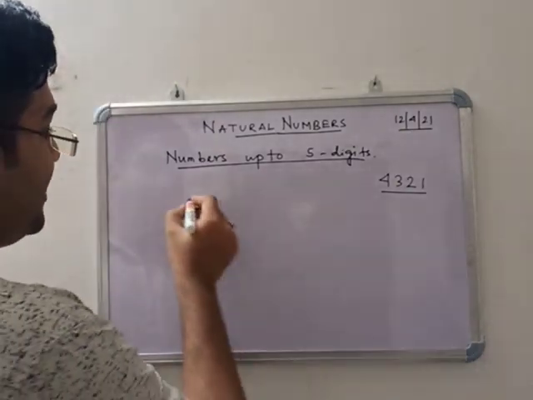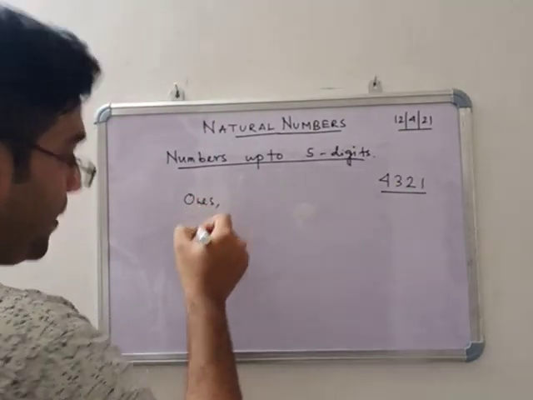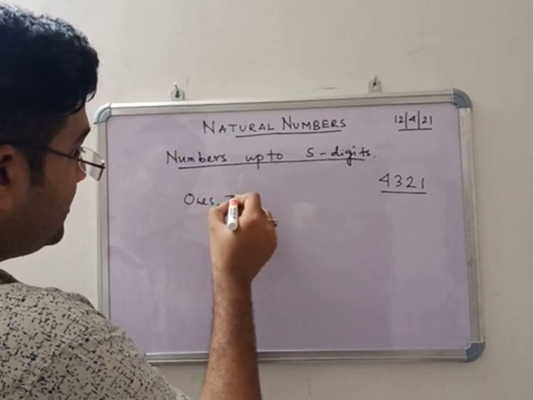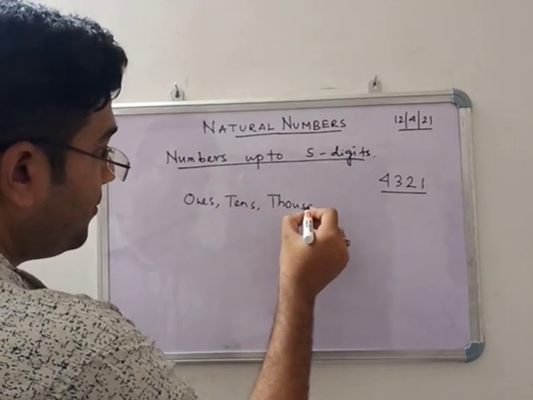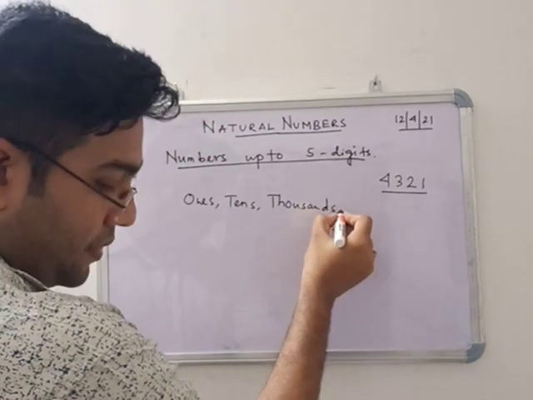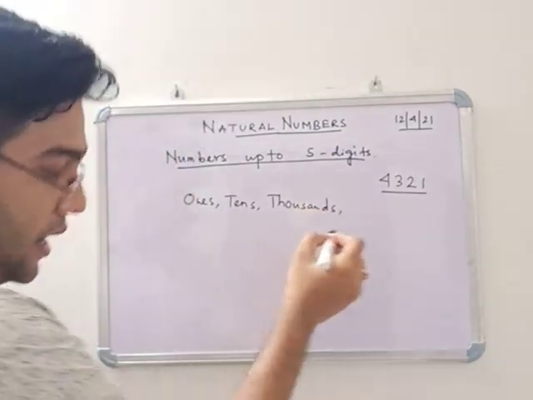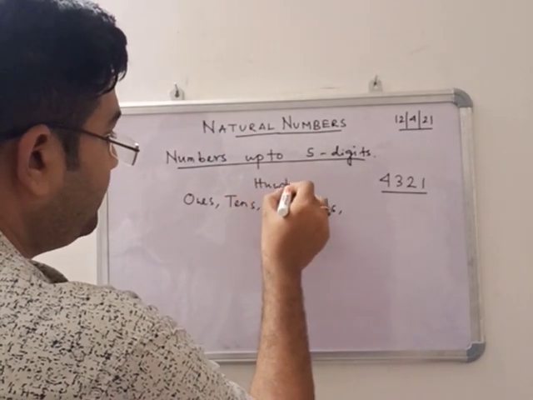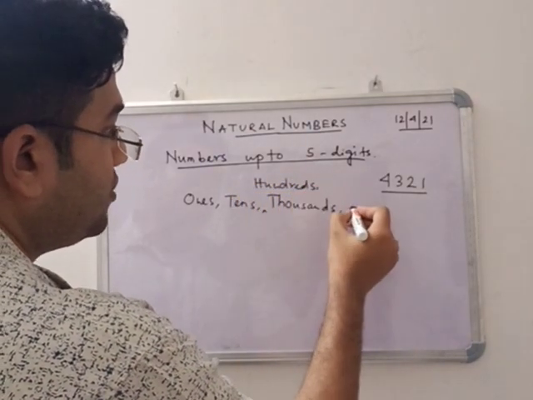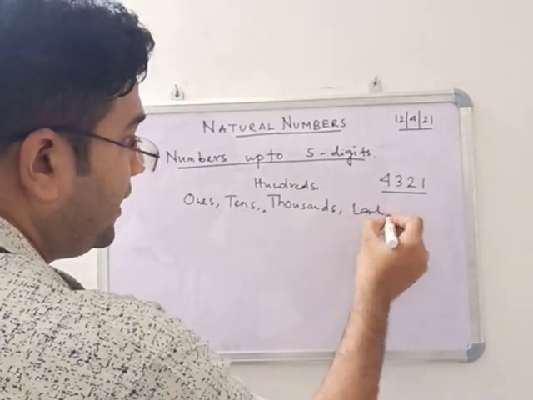Now we are using ones, tens, hundreds, thousands and lakhs and so on.